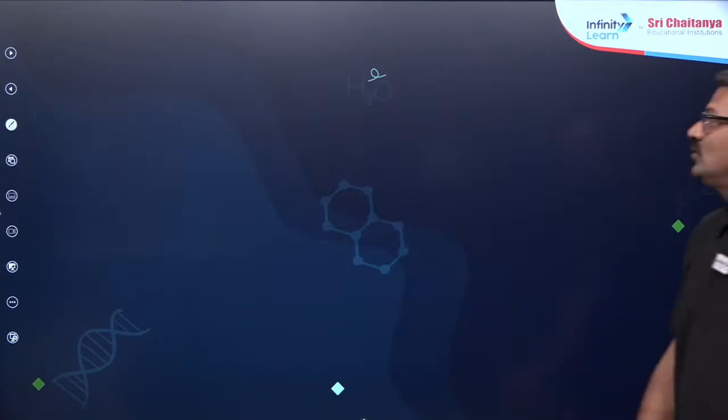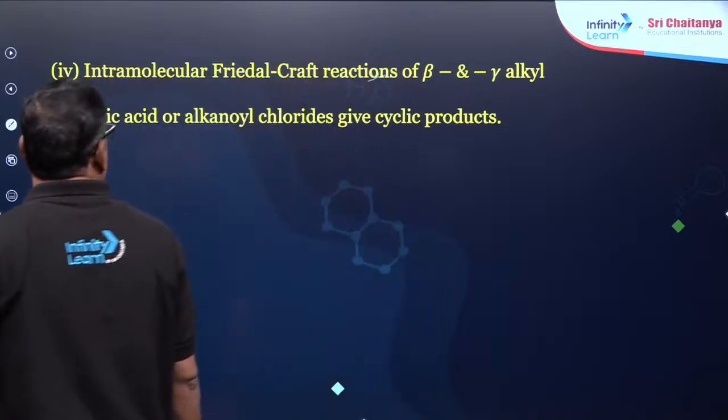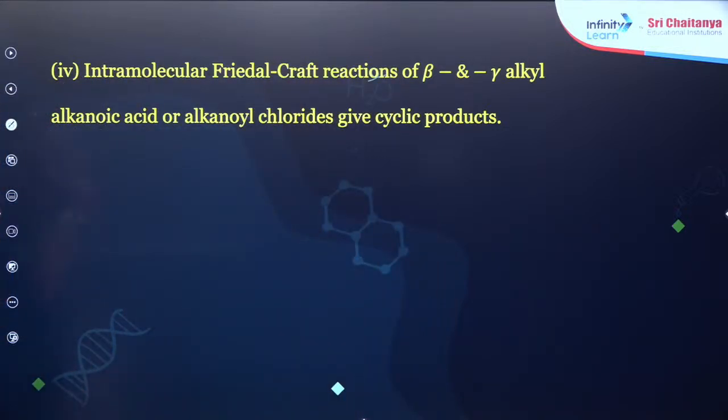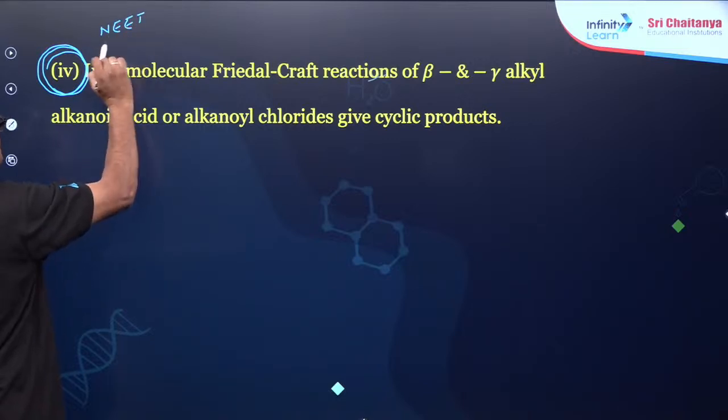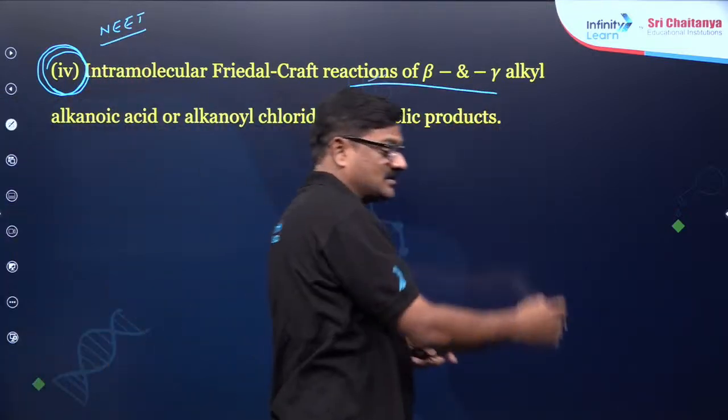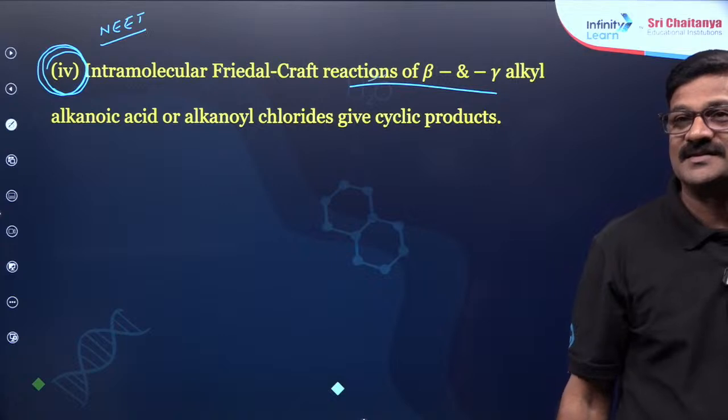Yes. Now, in intramolecular Friedel-Crafts reaction, alpha, beta and gamma alkanoic acids and alkanoyl chlorides give cyclic products. This is a super important point. You can use this for the high-end questions in the NEET examination. You never find this kind of super awesome tricks.